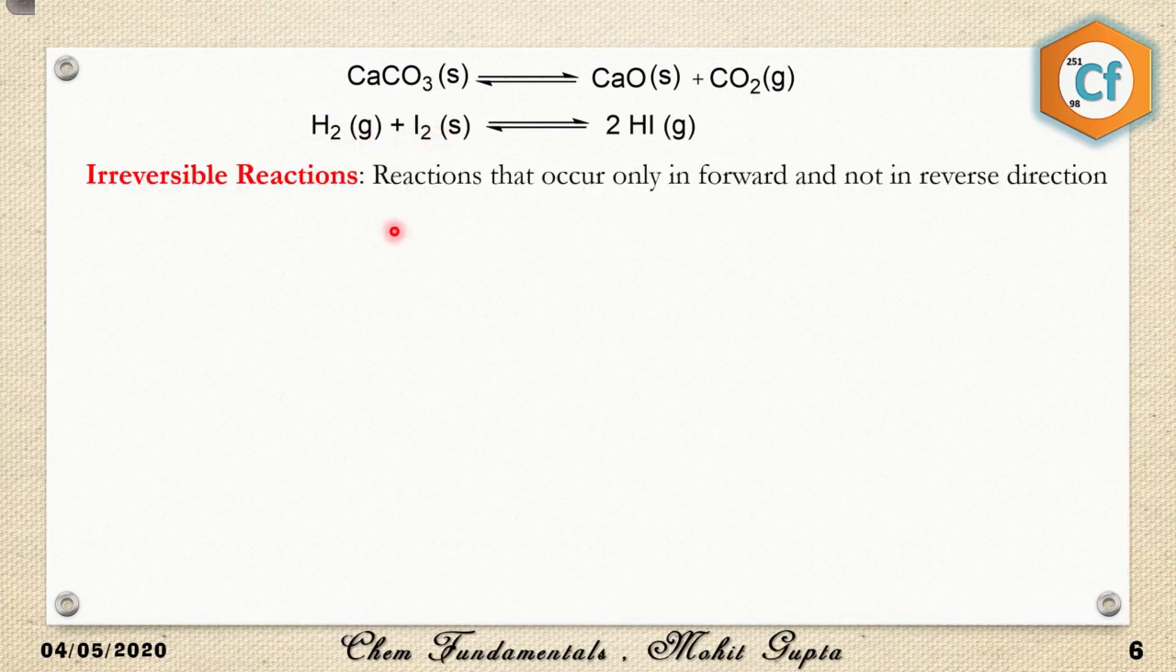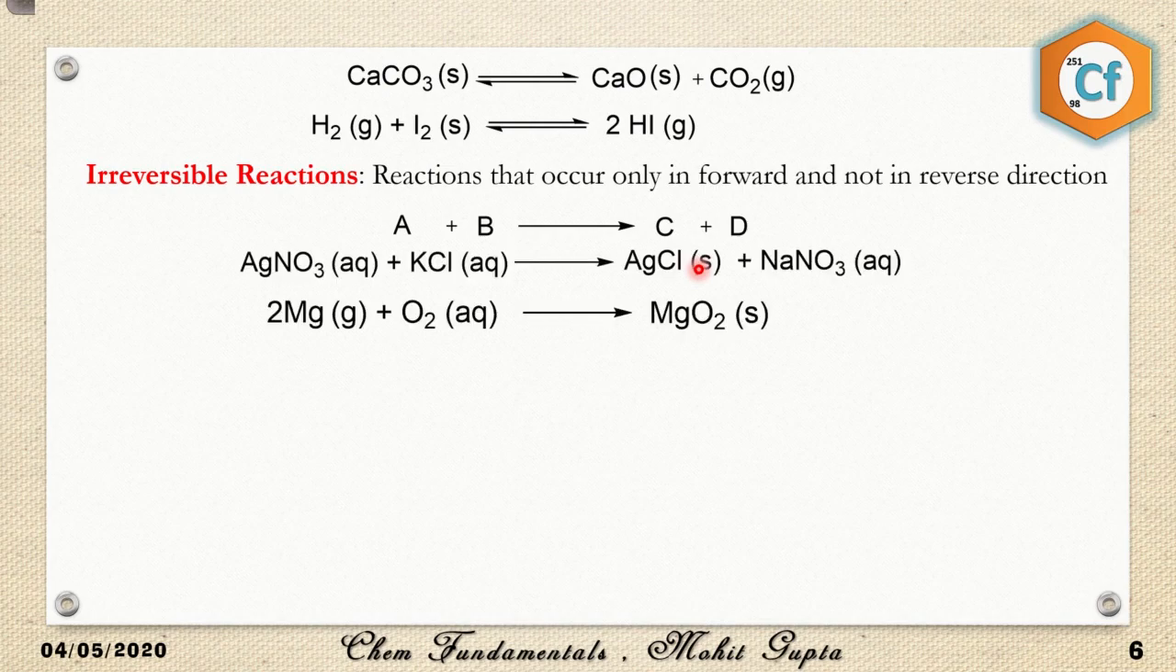Next, we come to the irreversible reactions. In irreversible reactions, the reaction occurs only in the forward direction but not in the reverse direction. So we use a single-headed arrow in this case. For example, A and B are reacting to produce C and D, and we have used a single-headed arrow. That means the direction of the reaction is only to the right-hand side, which is the forward reaction.